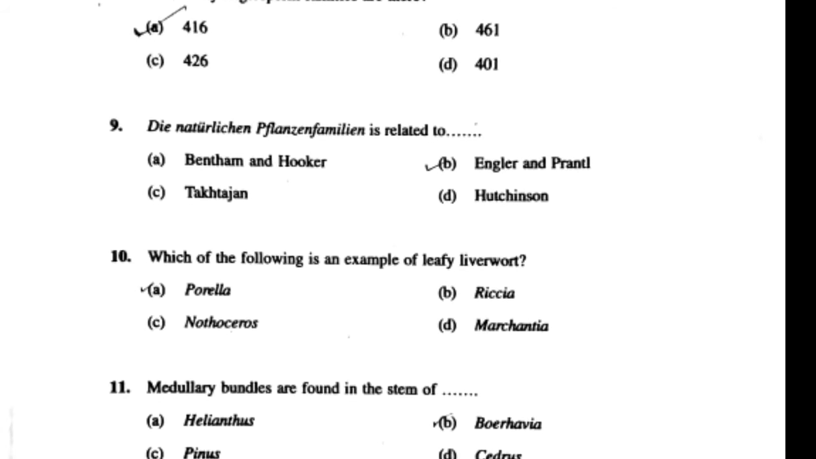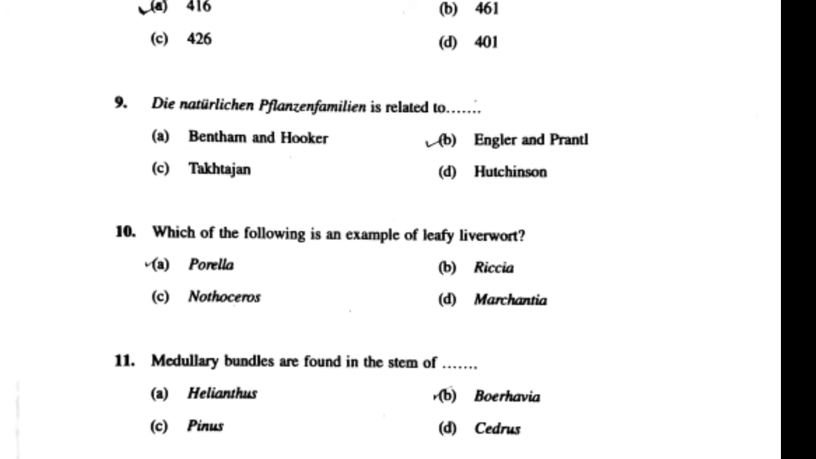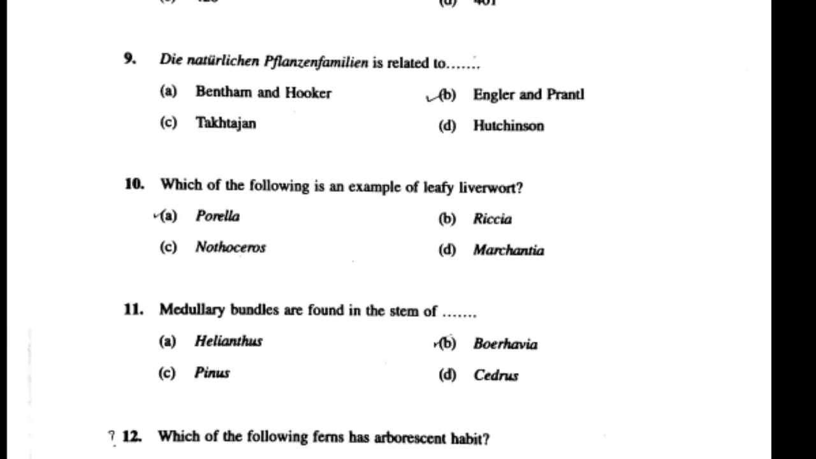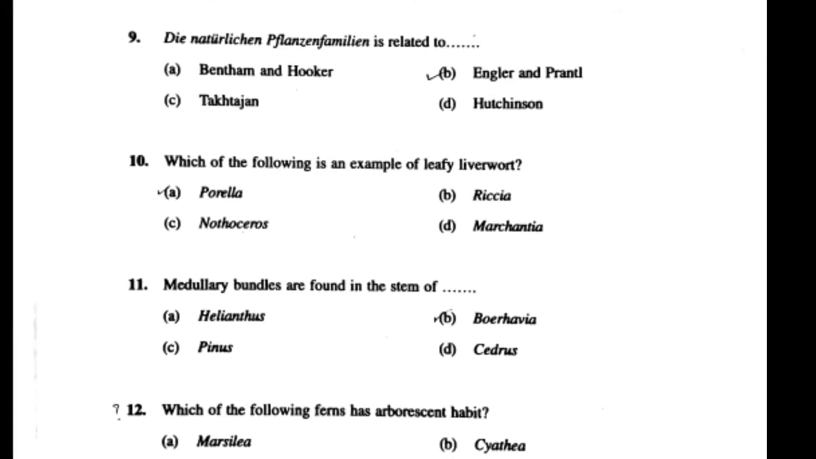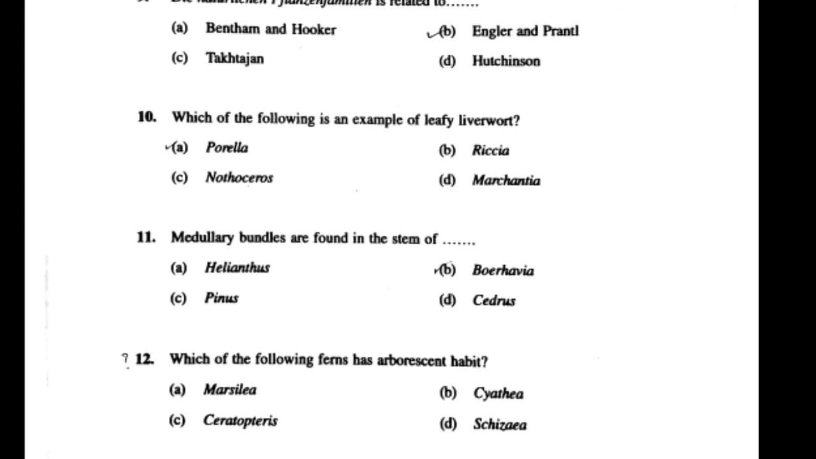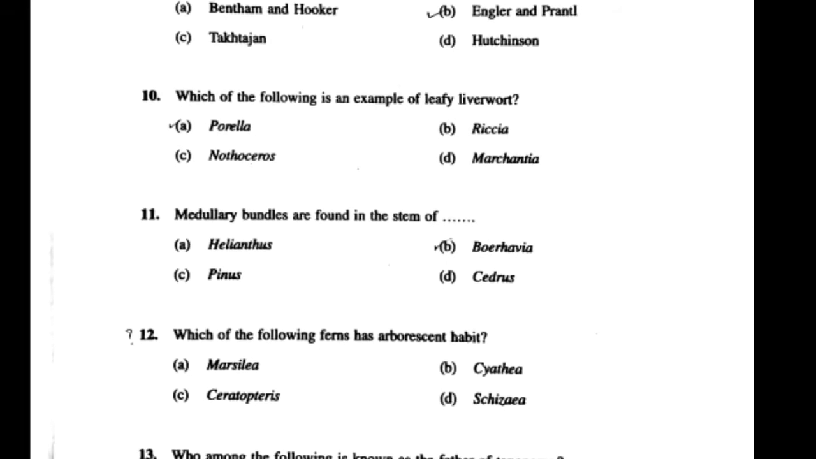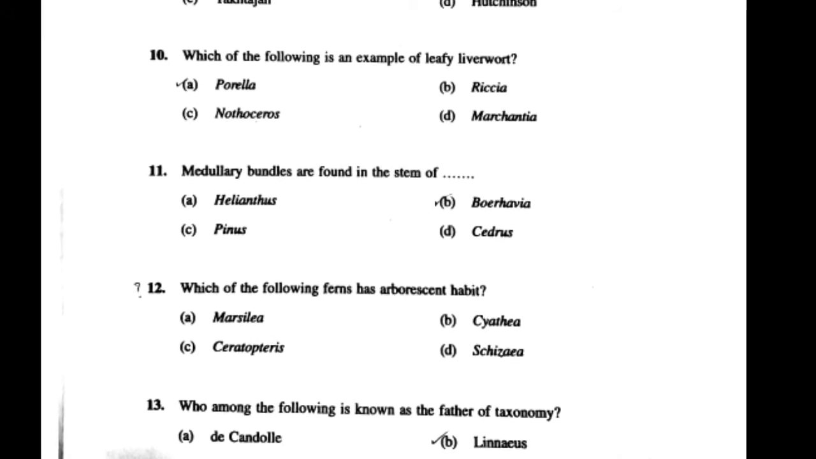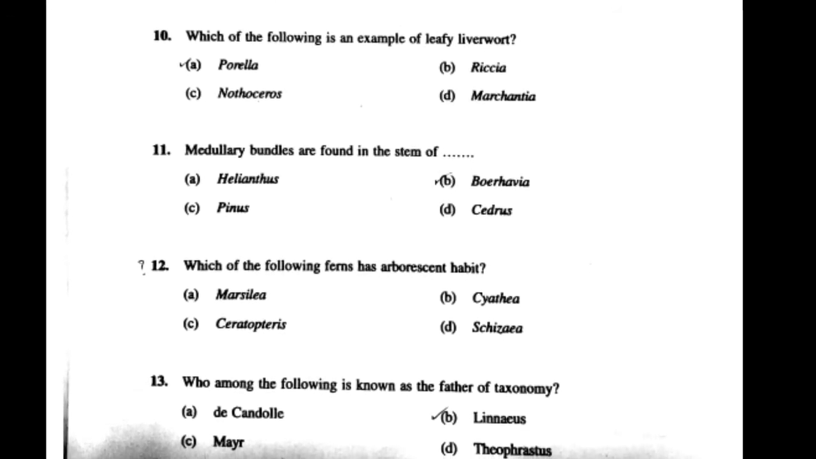Tenth question is, which of the following is an example of leafy liverwort? Answer is Porella. 11th question is, medullary bundles are found in stem of Boerhavia. 12th question is, which of the following ferns has arborescent habit? Answer is Cyathea. 13th question, who among the following is known as the father of taxonomy?